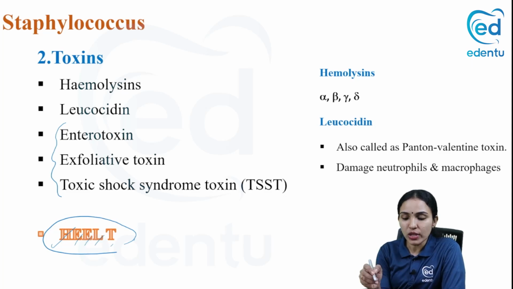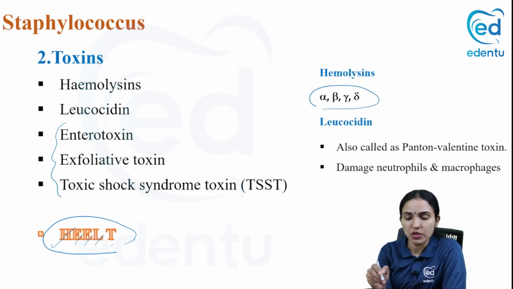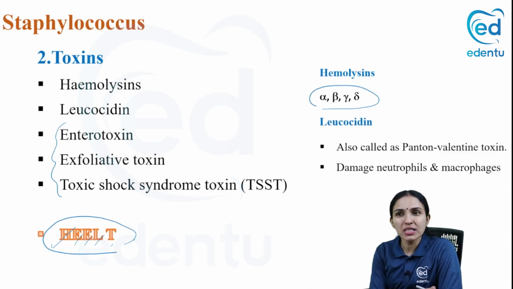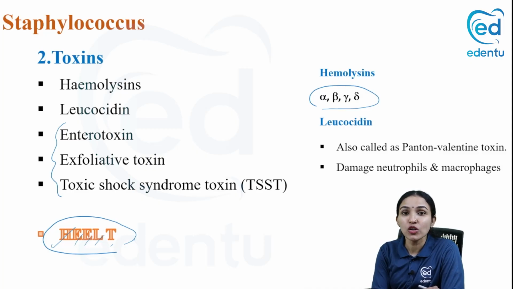Coming to the hemolysins, staph has got 4 types of hemolysins: alpha, beta, gamma, and delta. Alpha hemolysin is very cytotoxic. It will destroy WBCs, platelets and all. Beta hemolysin will act on the sphingomyelin present on the RBC membrane. It's called sphingomyelinase. So that is responsible for the hemolysis on blood agar. Then you have gamma and delta.